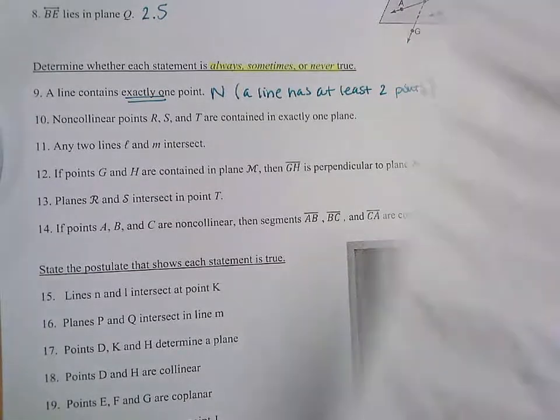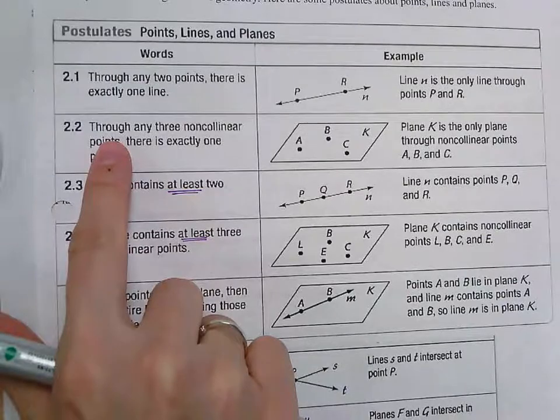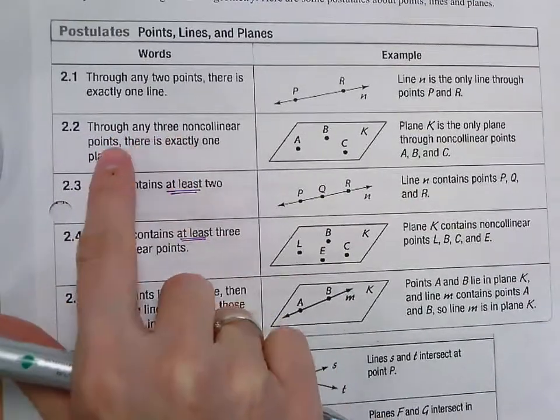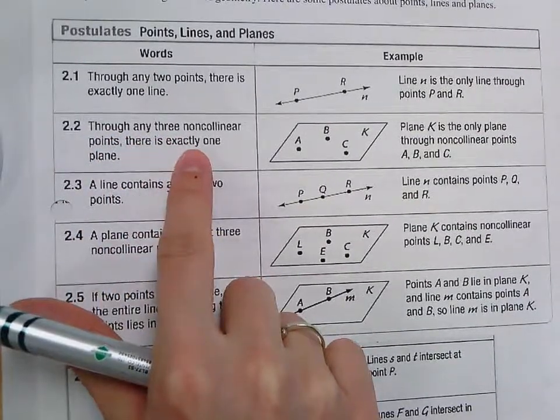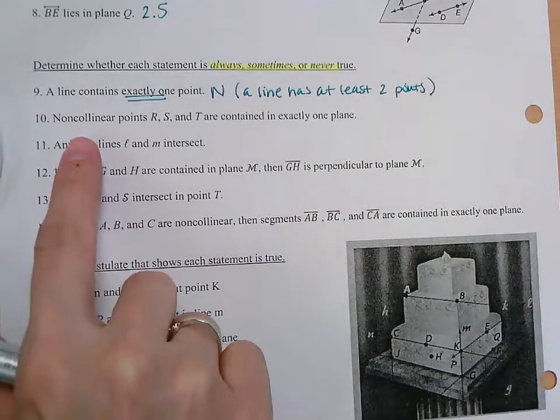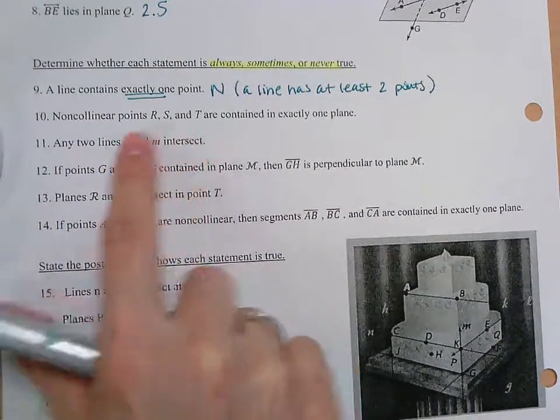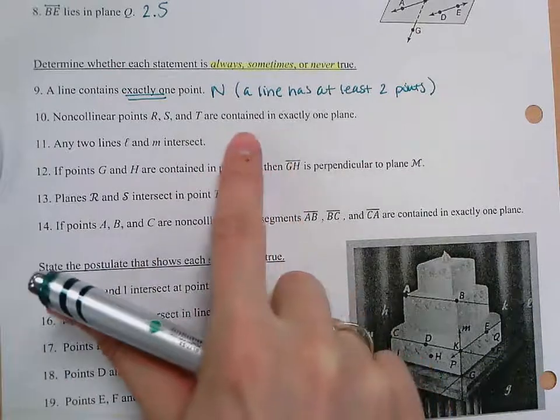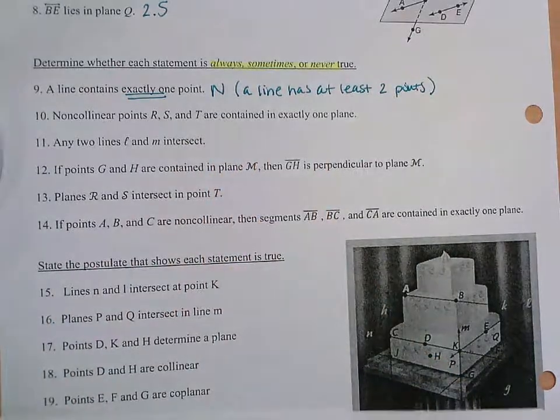You're looking at 2.2, which says through any 3 non-collinear points, there's exactly one plane. And this says non-collinear points R, S, and T, which would be 3 non-collinear points, are contained in exactly one plane. So I would say that's always true.